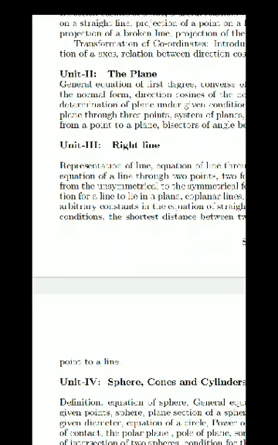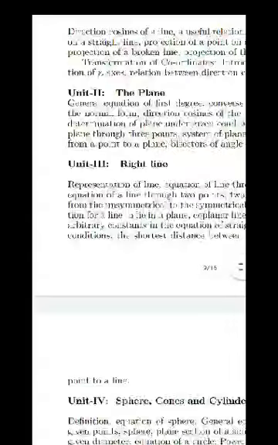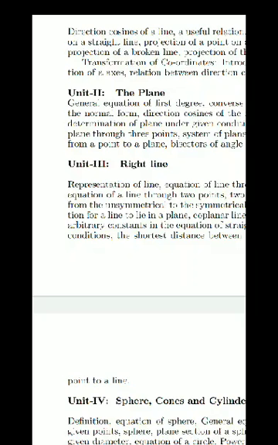General equation of the first degree, then converse of the preceding theorems, transformation to the normal form, direction cosines of the normal to the plane, angle between two planes. It is the same as in 12th standard, where we found the angle between two lines, and the condition if the lines are parallel or perpendicular. But here there are planes.